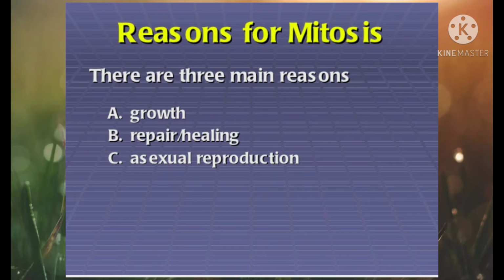Reasons for mitosis. There are three main reasons. First, for growth. Second, repair and healing. And third, for asexual reproduction. Mitosis cell division takes place in somatic cells for these possible reasons.